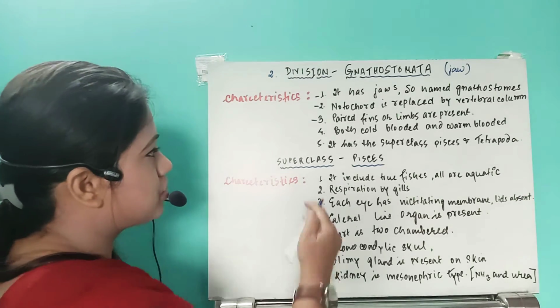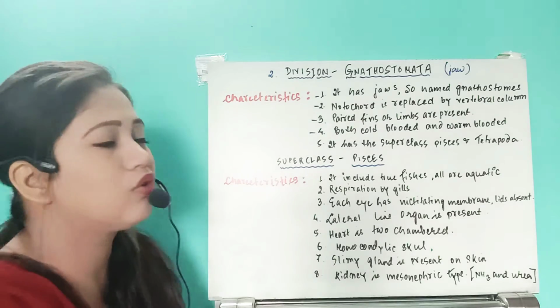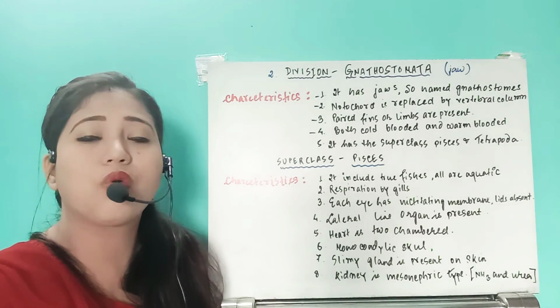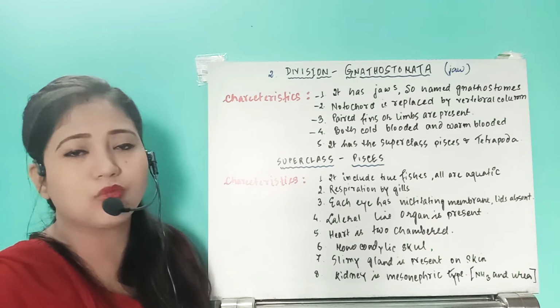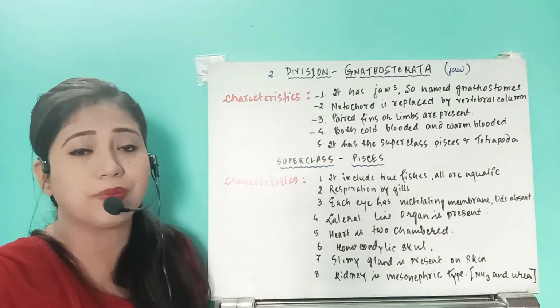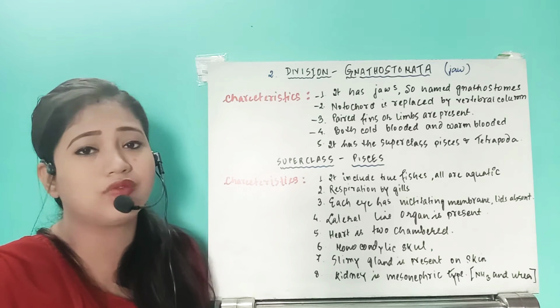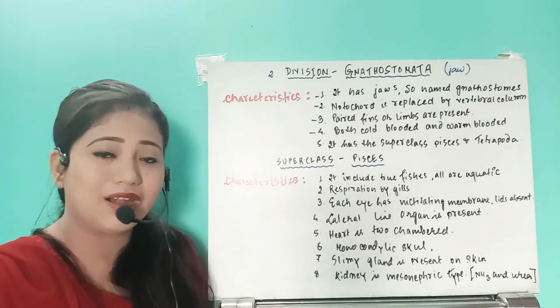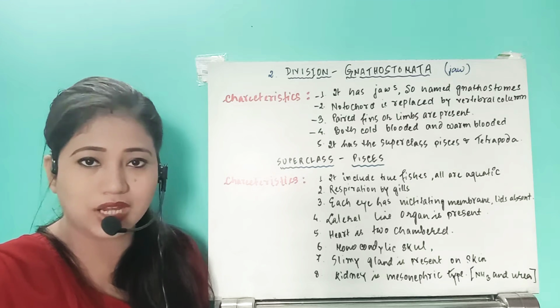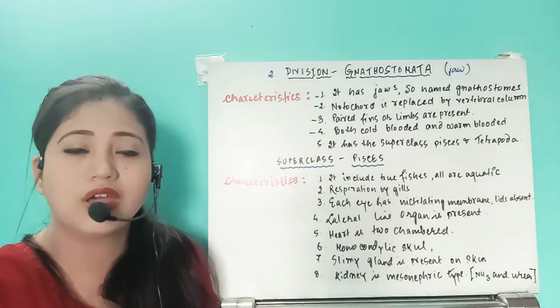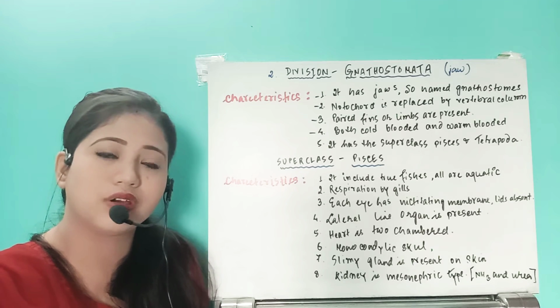Now the next characteristic, see, these organisms will include both cold-blooded and warm-blooded organisms. Now what is a cold-blooded and warm-blooded organism? Cold-blooded organisms cannot maintain their constant body temperature. With the fluctuation of the environmental temperature, their body temperature also changes, right? That type of organisms are known as poikilothermic animals. Now how many organisms are poikilothermic?